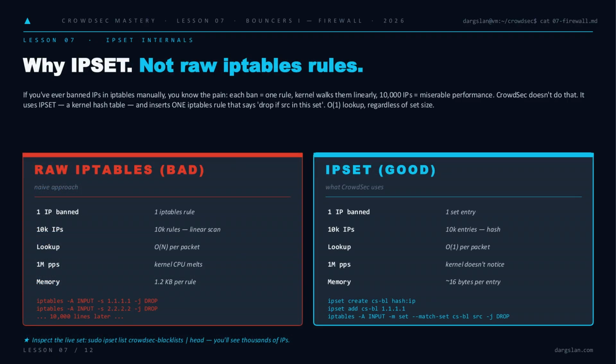So why does the bouncer reach for ipset instead of just shoveling rules into iptables? Performance, plain and simple. Raw iptables means 1 rule per banned IP, and the kernel walks that chain linearly for every single packet. At 10,000 entries, your CPU is on fire. ipset flips it. 1 hash table in kernel space, 1 iptables rule that asks, is the source in this set? O(1) lookup no matter how big it grows. Want proof it's running? Sudo ipset list crowdsec-blacklists, piped to head, and watch thousands of IPs scroll by.